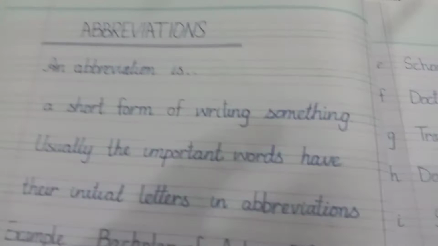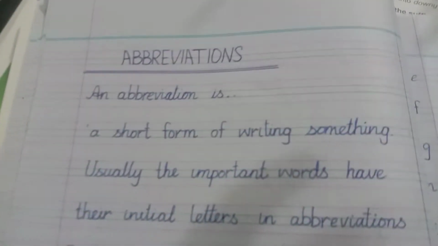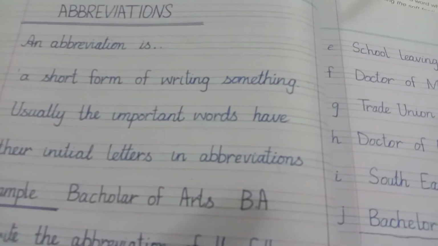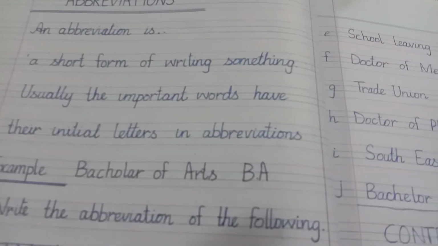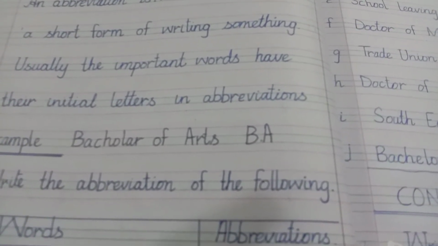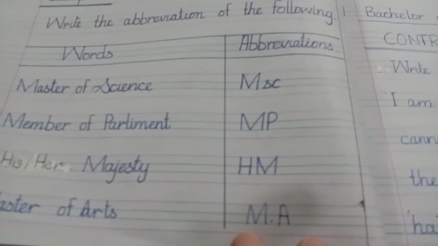In this way you will write and read. So they have been done for you in the same way. Abbreviation: on the next page of the notebook, after writing the sentences, you will write abbreviation, which is a short form of writing something. Usually the important words have their initial letters in abbreviations. Example: Bachelor of Arts, BA. Write abbreviation of the following: Master of Science, MSc.